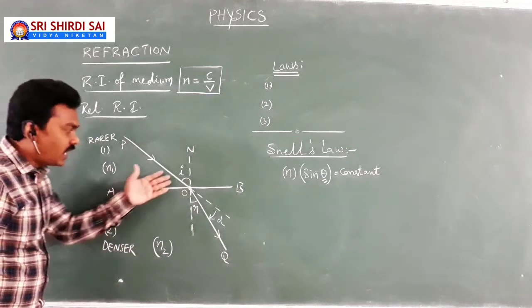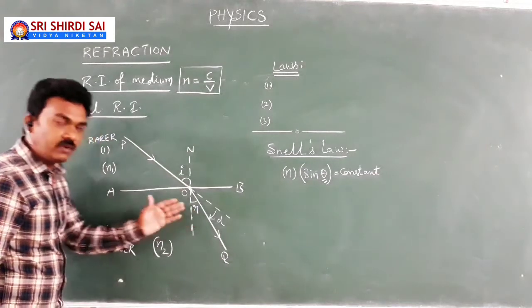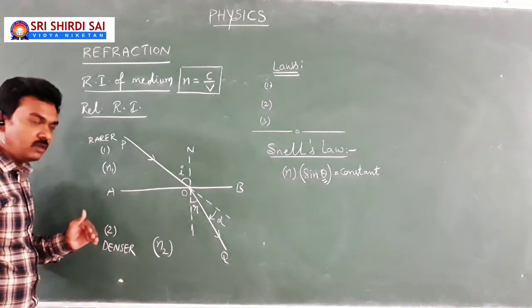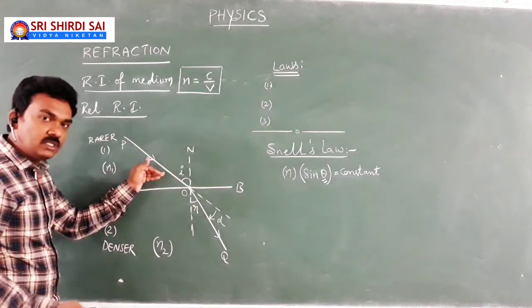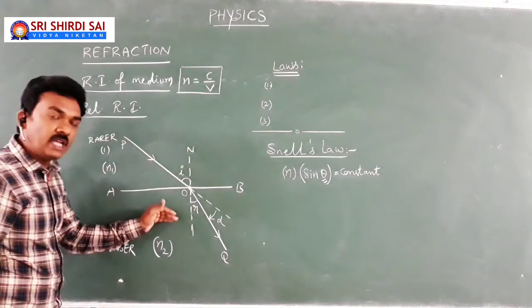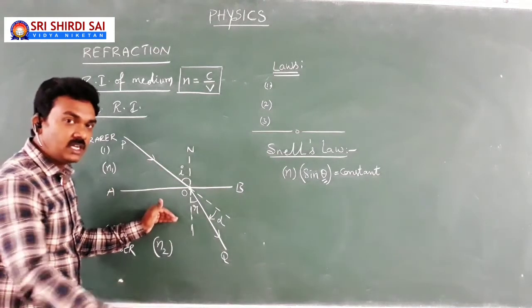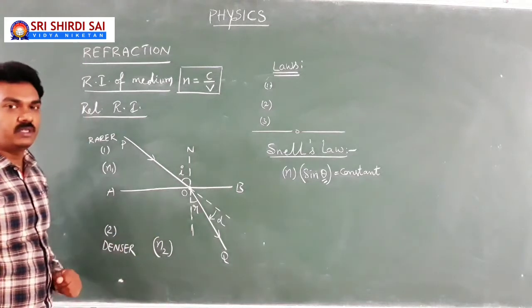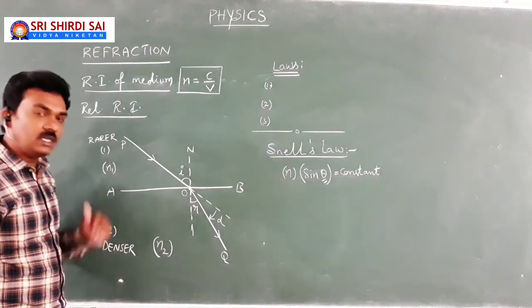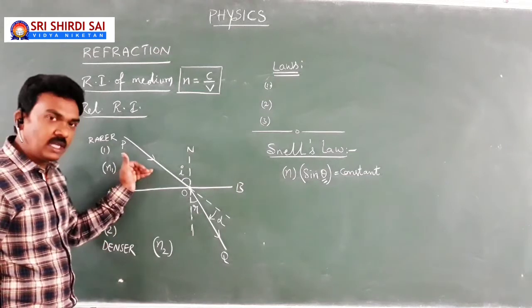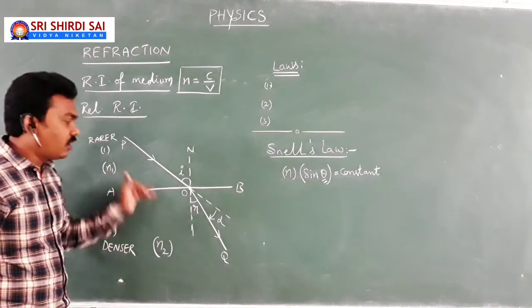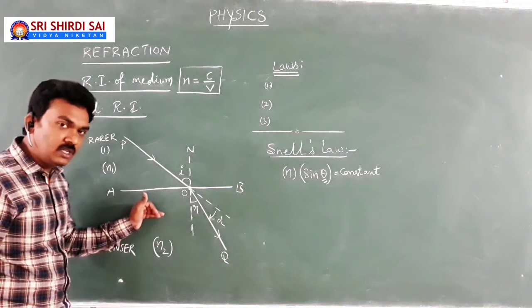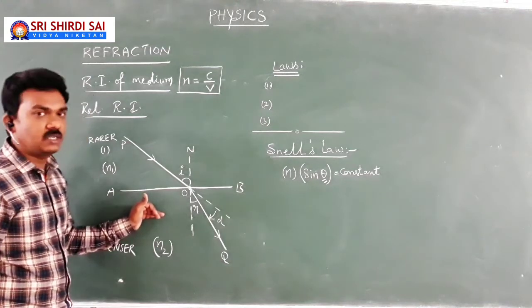Usually what you feel, i is the angle of incidence, r is the angle of refraction. But I do say here, i is the angle of incidence in the first medium and r is the angle of incidence in the second medium. Very interesting point. What you have learned, and even what you feel, is that i is the angle of incidence in the first medium, r is the angle of refraction in the second medium.